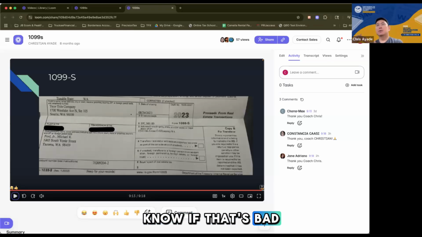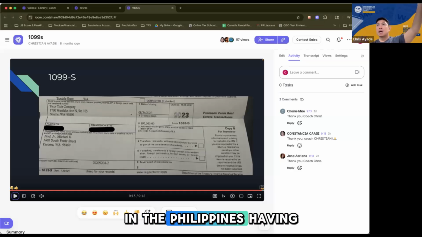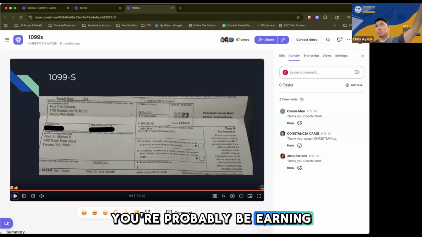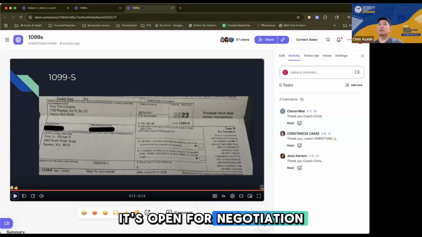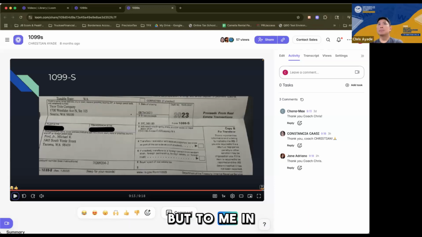I don't know if that's bad or good, but if you're someone already with 20 years of experience in the Philippines, having a corporate job, you'll probably be earning 6 digits. So 50K might be on the lower end for you. Can you negotiate? Yes, of course, it's open for negotiation. But to me, in my personal opinion, it's not too bad.